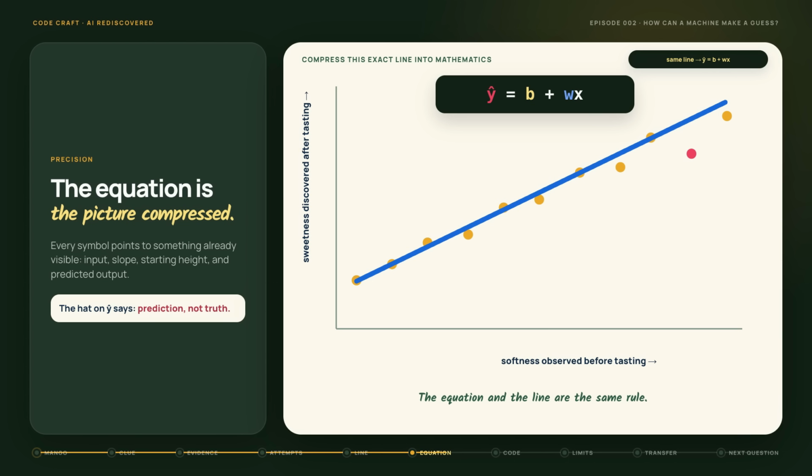We usually write that as y hat equals b plus wx. X is the softness we observe. W is the weight, the slope of the line, how much the prediction changes when softness increases by 1 unit. B is the bias, the vertical starting position of the line. And y hat means prediction. The hat matters. It reminds us that the number is an estimate, not the truth.